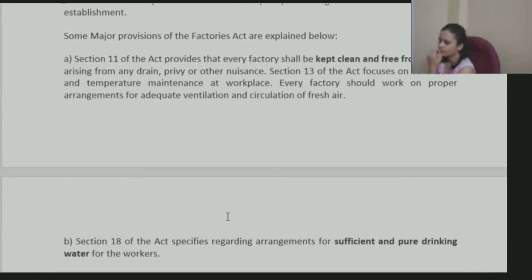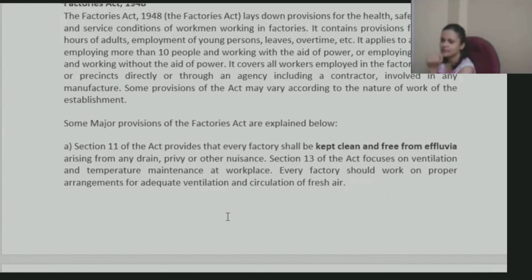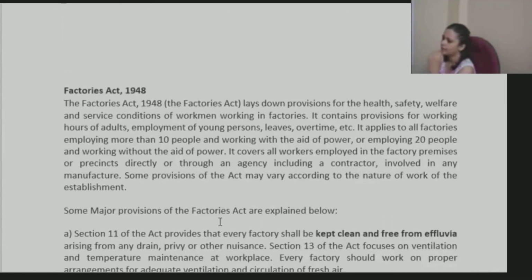And also, I don't think there should be, but in case there is a question like what are the essential features of the Factories Act or something like that, you can mention regarding these provisions only, right? Whatever provisions you know, from there only you can try to frame that this legislation is providing for these kinds of provisions, health and safety, this, that, like that also you can frame, okay?